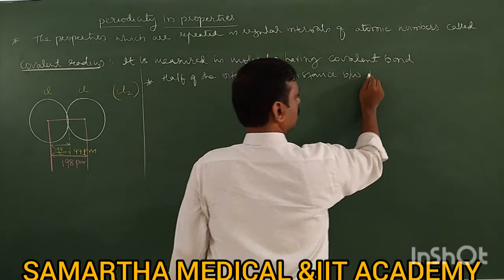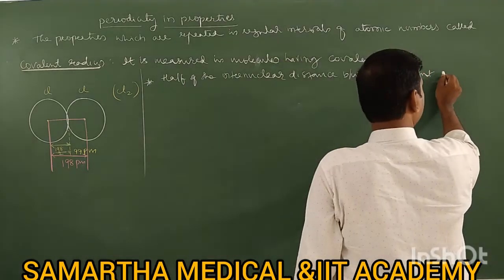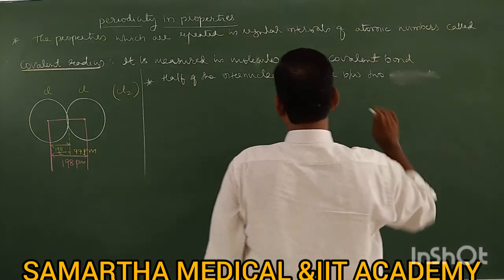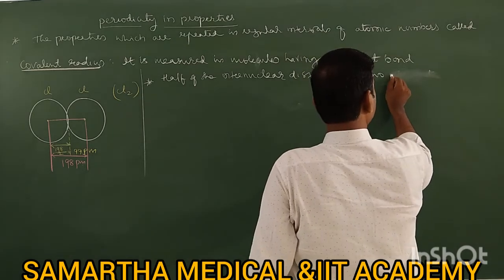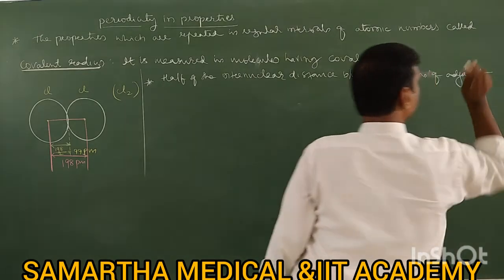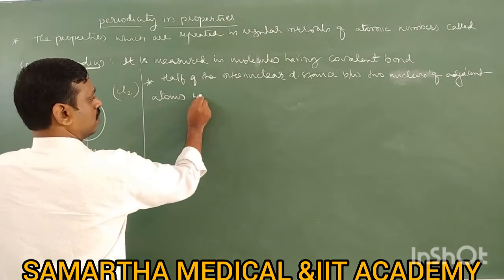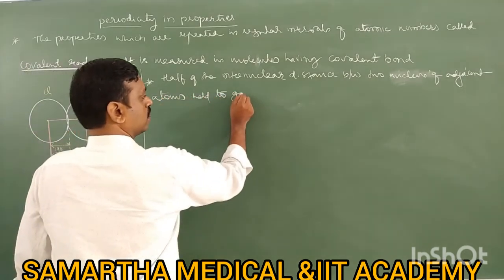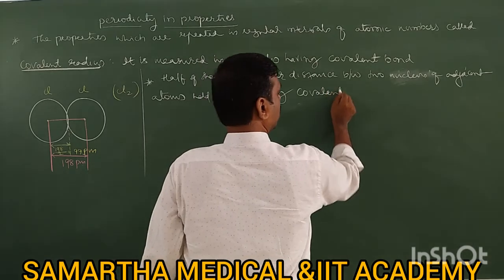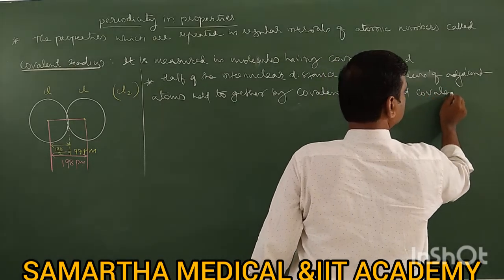Therefore, the half of the internuclear distance between two nuclei of adjacent atoms held together by covalent bond is called covalent radius.